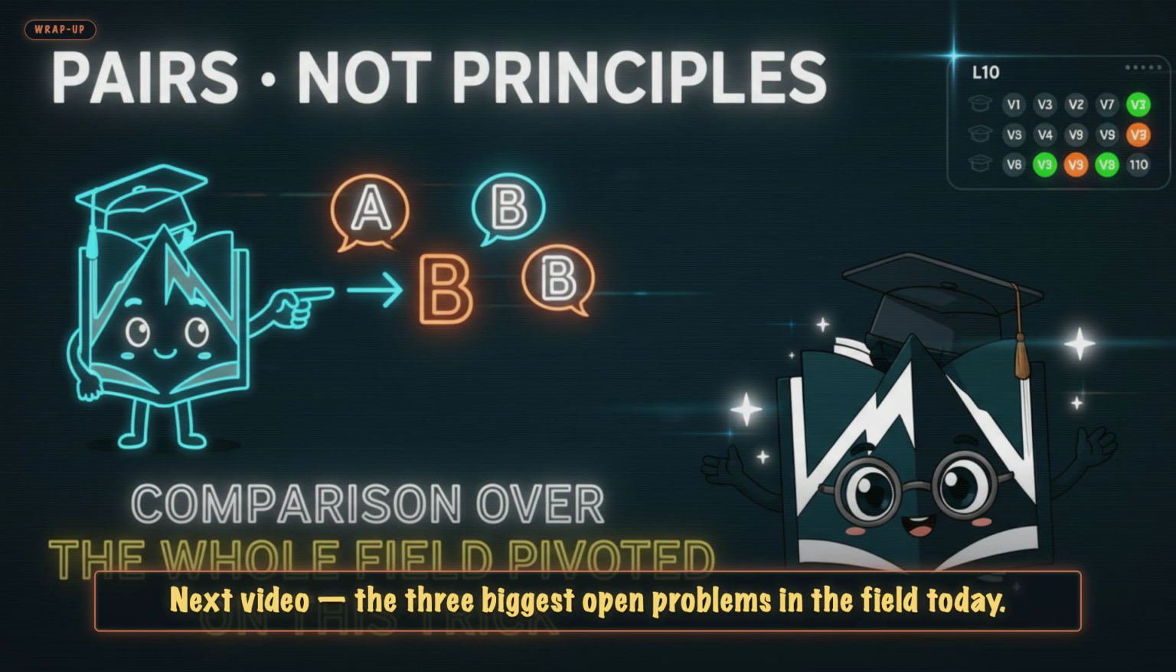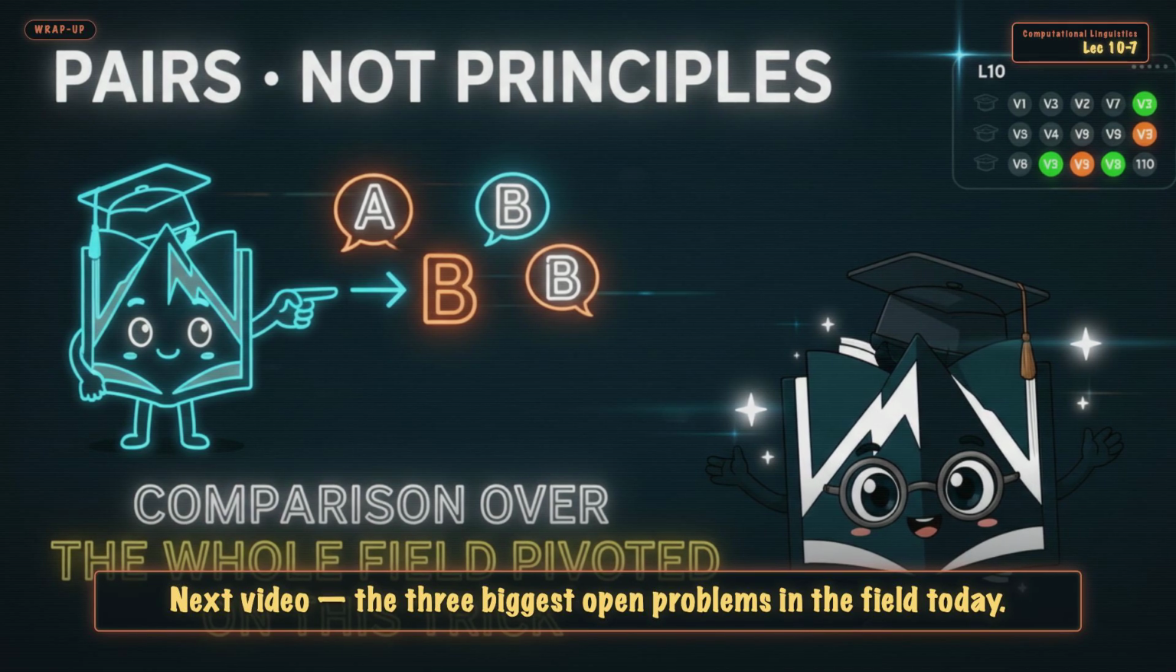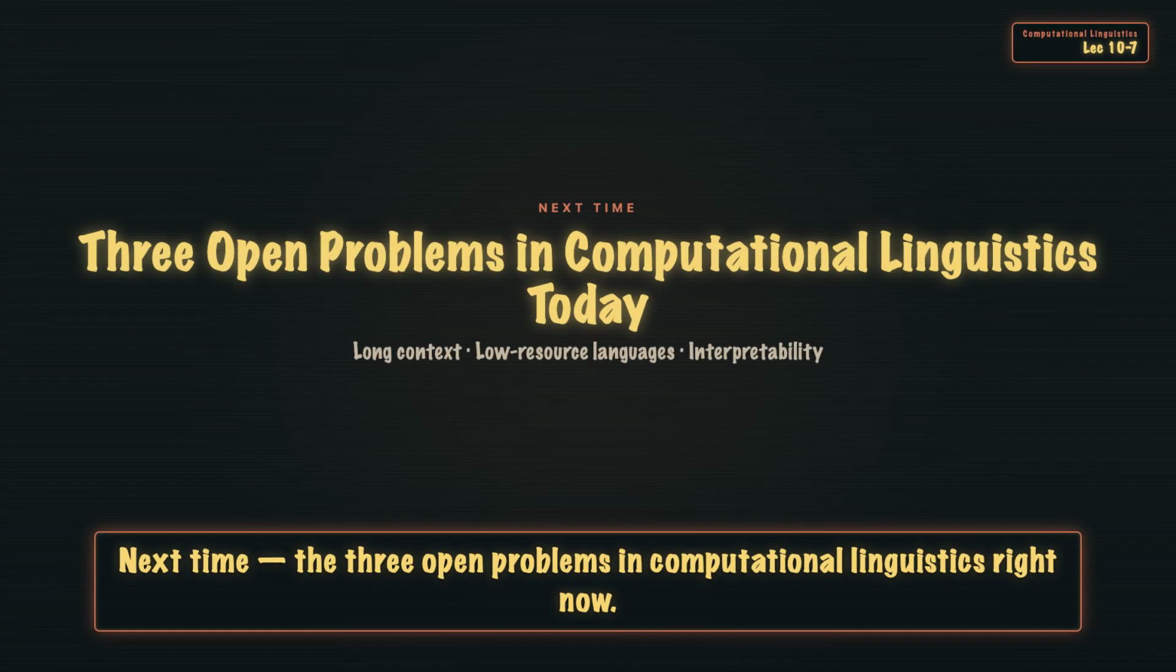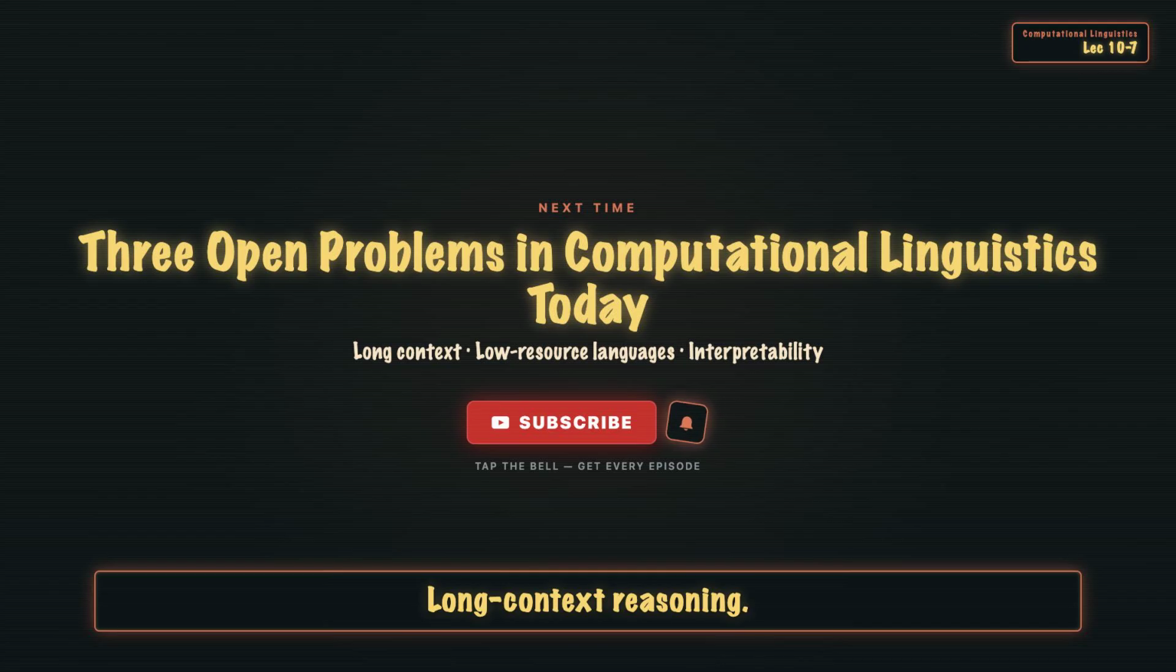Next video, the 3 biggest open problems in the field today. Next time, the 3 open problems in computational linguistics right now. Long context reasoning, low resource languages, interpretability, where the frontier actually is.